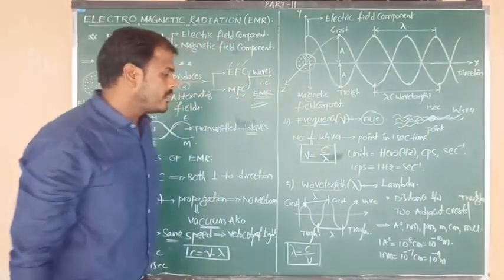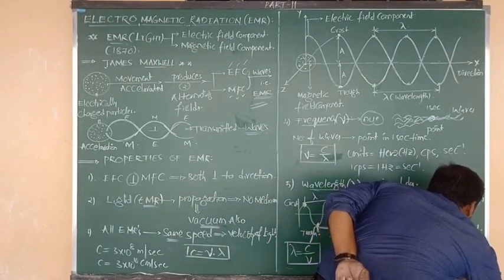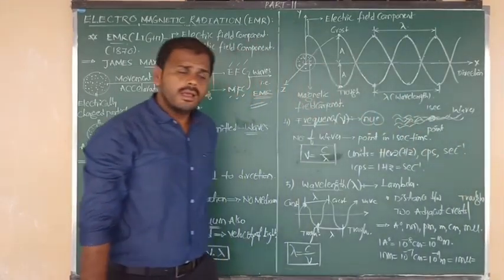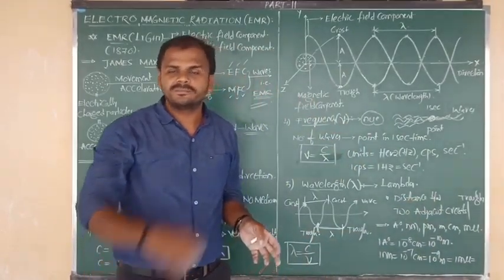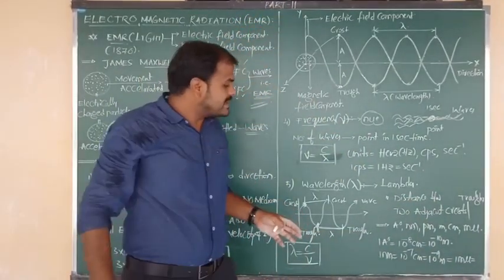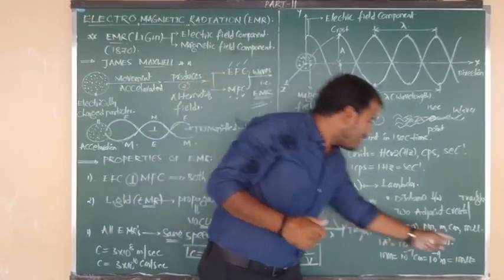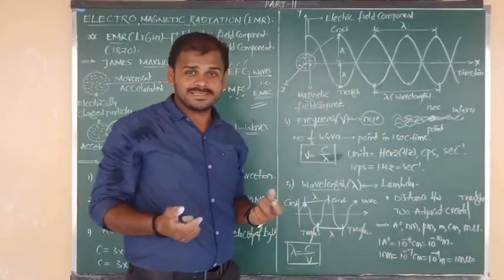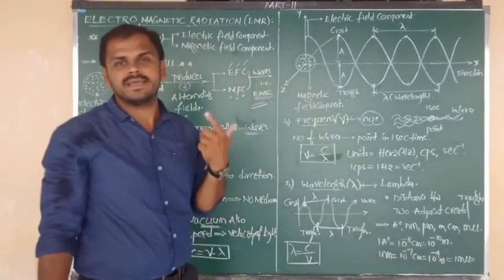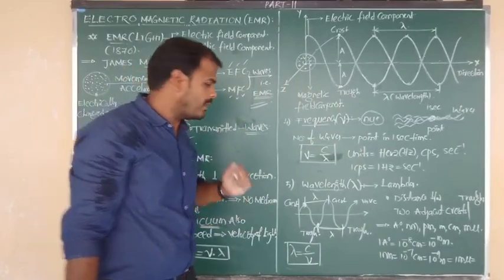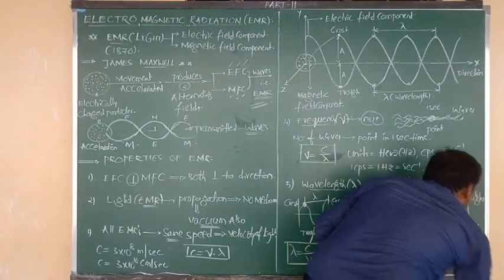Now, beta, we can also consider it is equal to 1 millimicron. Why? 1 nanometer is equal to 1 millimicron. The reason is milli means 10 to the power of minus 3, micron means 10 to the power of minus 6. Minus 3 minus 6 means we can say equal to 10 to the power of minus 9 meters. And also we can say 1 nanometer is equal to 10 angstroms.